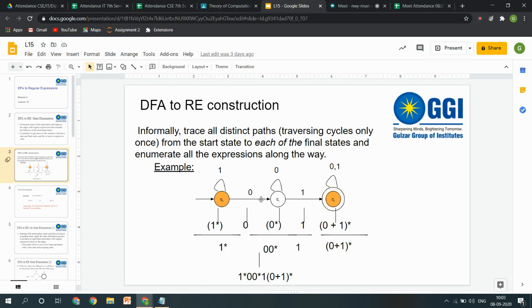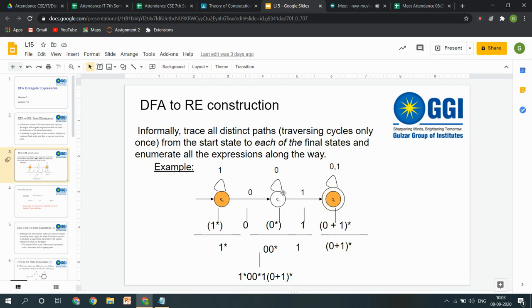And then we came to this transition. This is just a single occurrence, 0. Okay. Is there any chance that I can just skip this transition and directly move to Q1? No. I have to go through this path to go to my final state. So that means not at least, I would say exactly one occurrence of this 0 is required. So that is why just 0 is written.